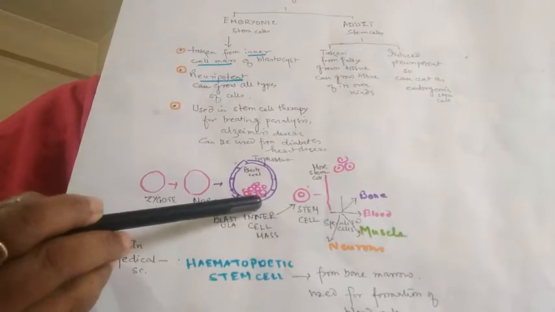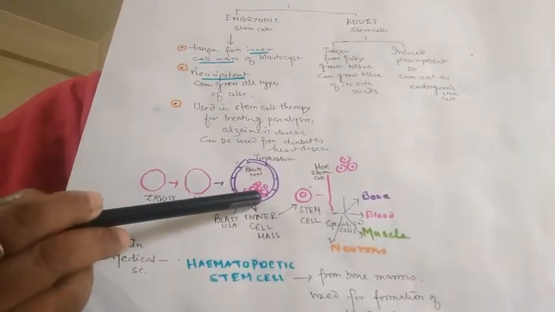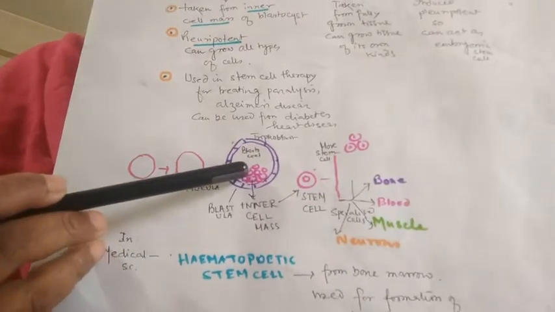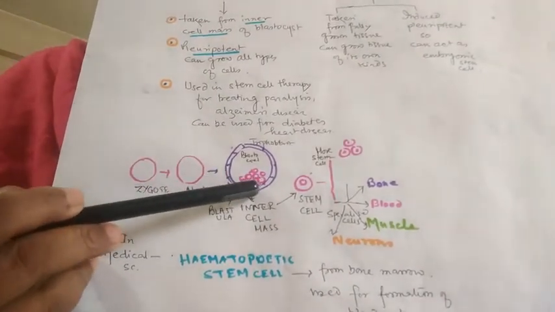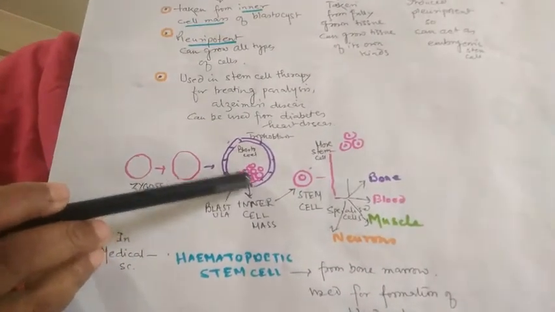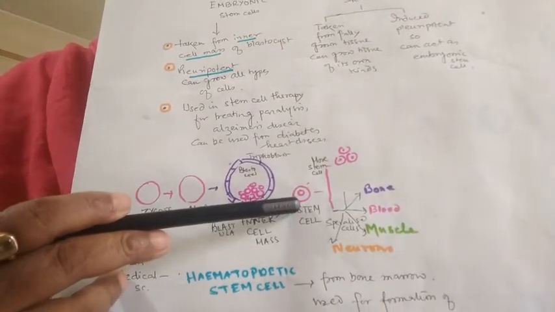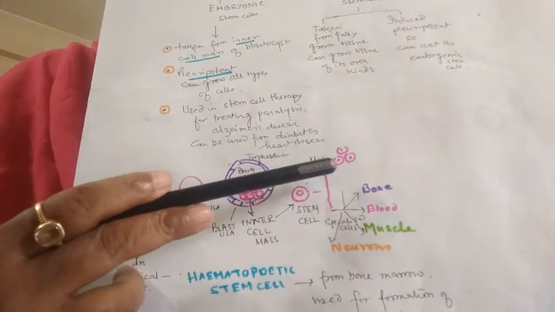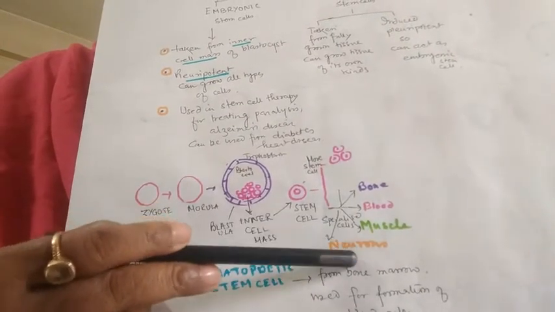So this inner cell mass of the blastocyst is actually the stem cells which are in large use nowadays. These are the pluripotent stem cells because these are embryonal stem cells, and you can see here these stem cells have the potential to produce more stem cells, as well as specialized cells.